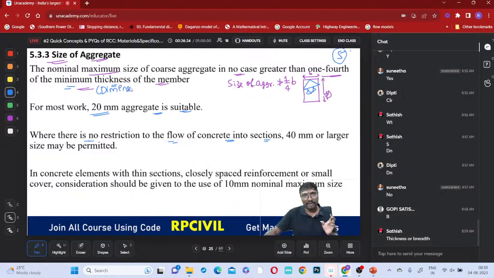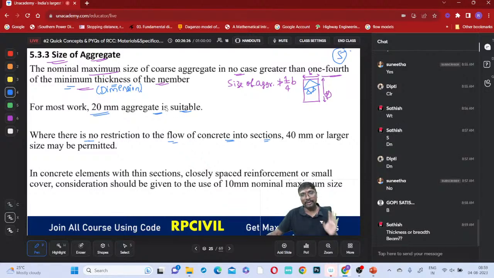Okay, one-fourth of the minimum dimension of the member. It can be a beam, I have just given a beam as an example. If it is a slab, the thickness of the slab, capital D, is there. So the aggregate size should not be greater than one-fourth of this capital D.